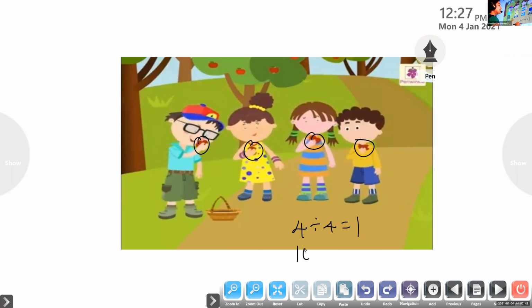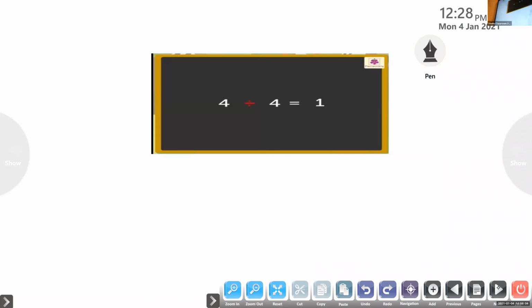10 divided by 10 equals 1. 1000 divided by 1000 equals 1. That means when the number 1000 is divided by itself, the answer is 1. And 1000 divided by 1 is equal to 1000. Yes, very good. That is property 1, and now property 3.